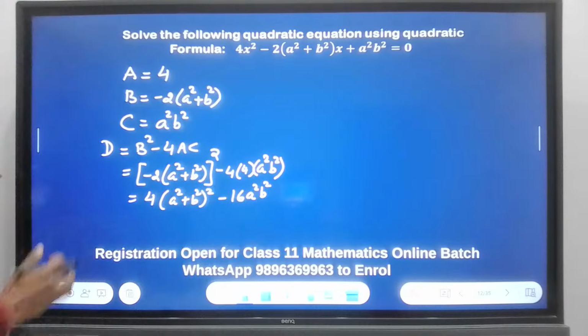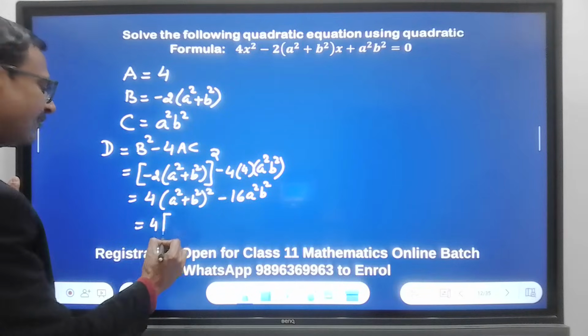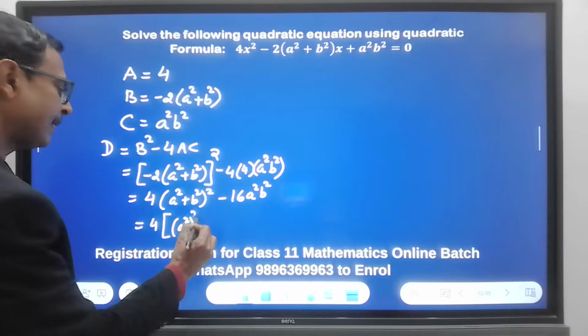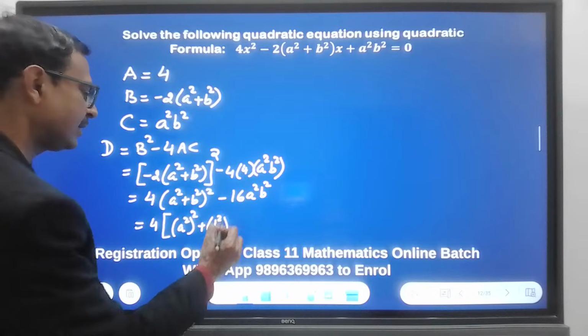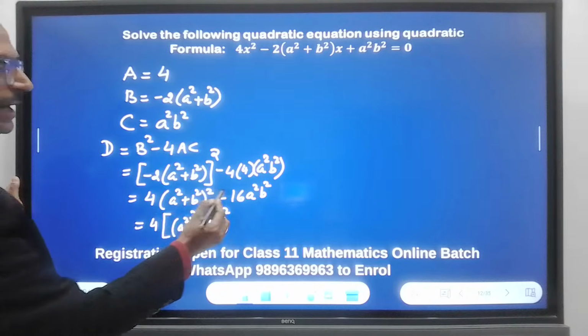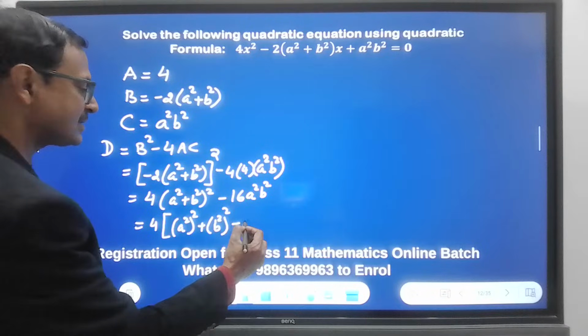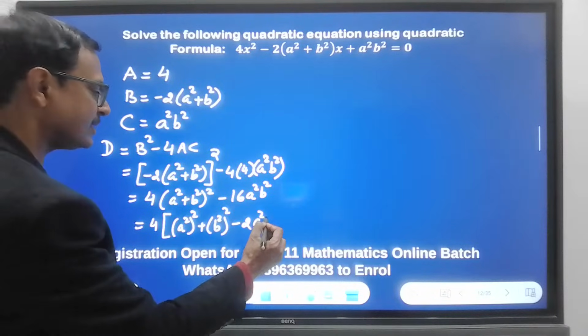Right? Now when I open this, what will I get? See, 4 is a common factor. So I will have A square whole square plus B square whole square plus 2A square B square here, right? And 4A square B square here. That gives me minus 2A square B square.